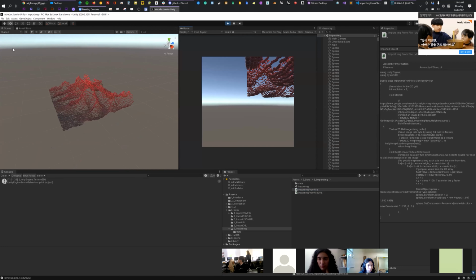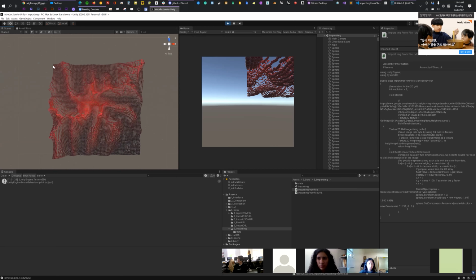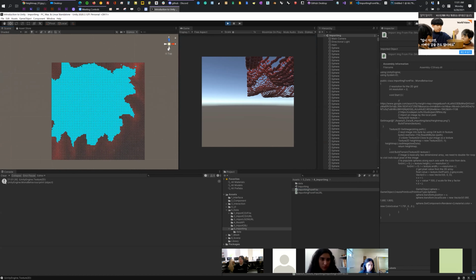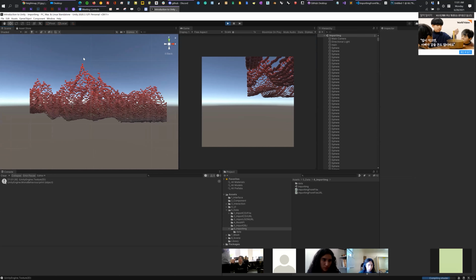So basically what it does is, along X and Y, for each individual pixel we digest it and get the color value, and then we convert the color value to the height, the height of the terrain. So this is something special.